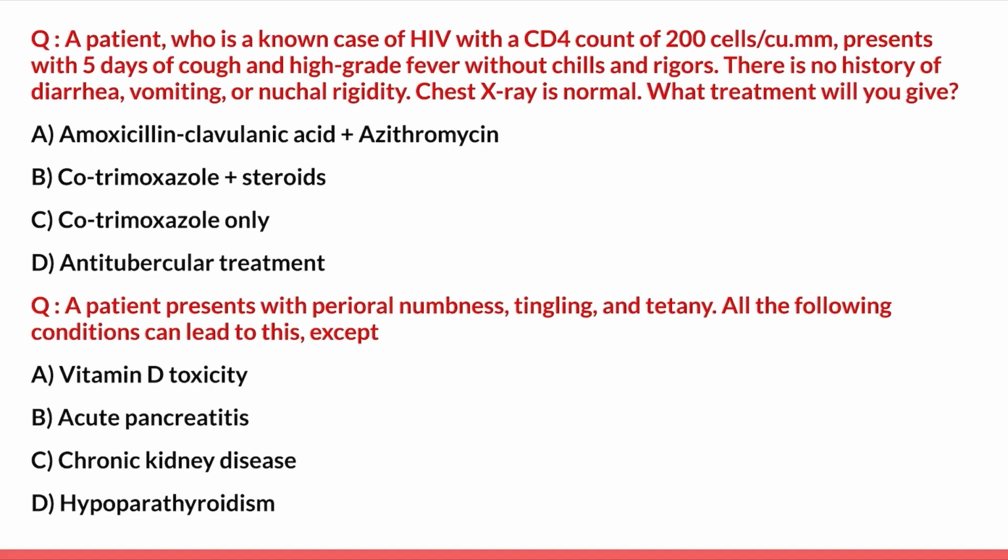Steroids are generally not preferred as they can worsen the state. Amoxicillin and azithromycin are antibiotics which can be given if bacterial infection is suspected. But since the chest X-ray is normal, not showing any lobar involvement, and there are no chills and rigor, option A is not the answer. ATT is given if tuberculosis is suspected, which is generally associated with a high CD4 count and chest X-ray abnormality. But since that is not the clue here, that is ruled out. So the best answer here is option C, that is cotrimoxazole only.